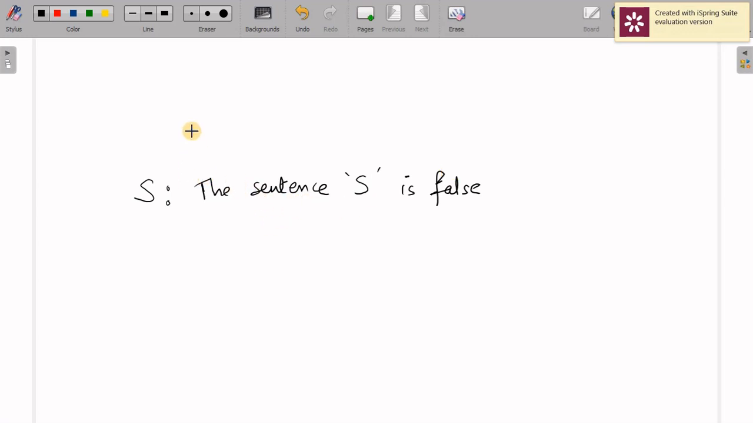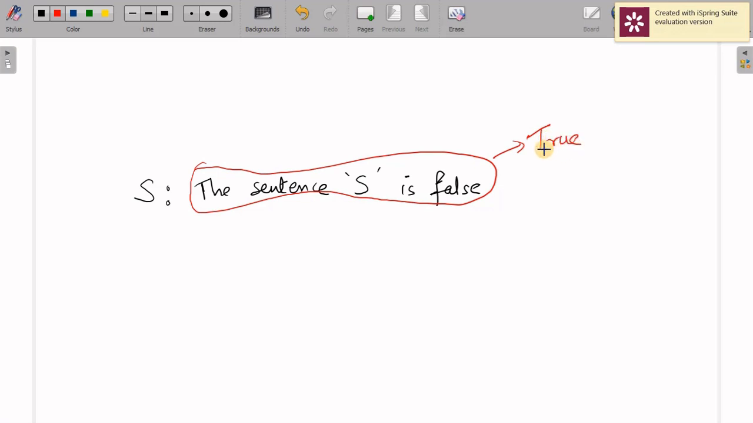Now if I say that this sentence is true, that means the sentence "S is false" is true. That means in reality S is false. That is the same as saying the sentence S is false. But your sentence S is the same sentence which is true. So that is contradicting each other.